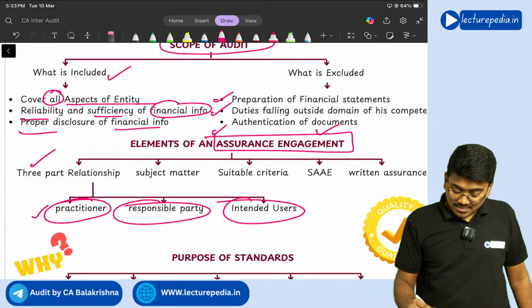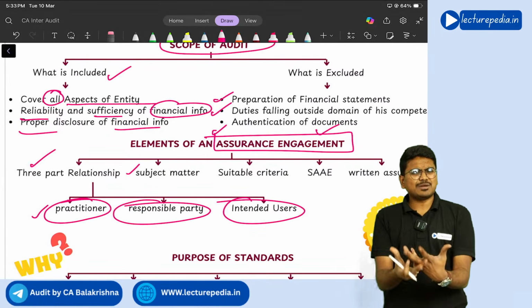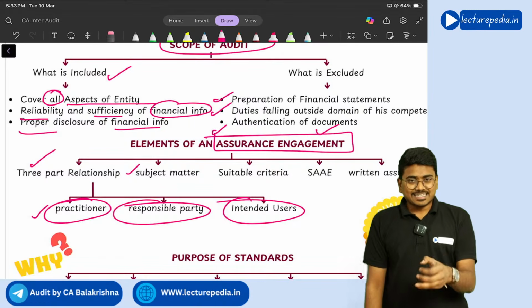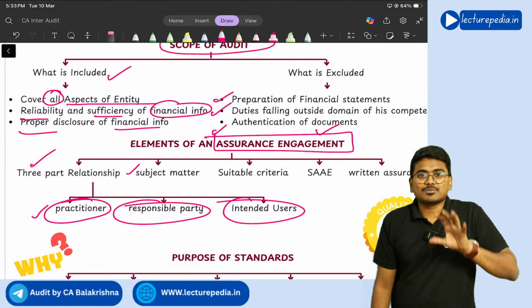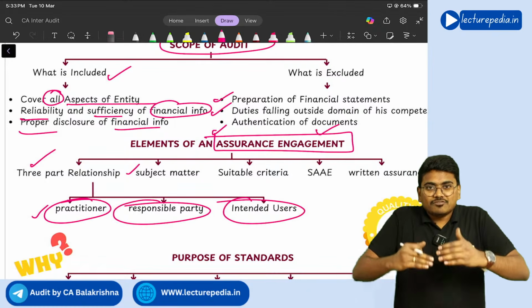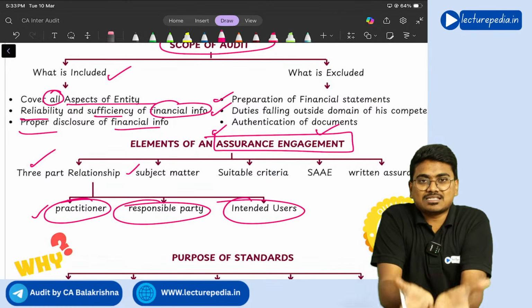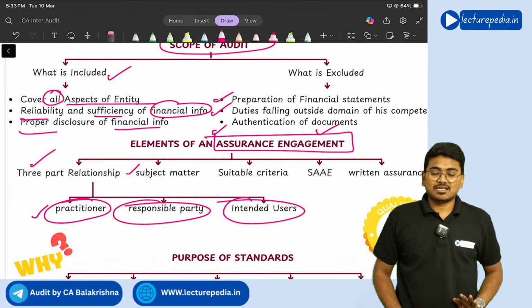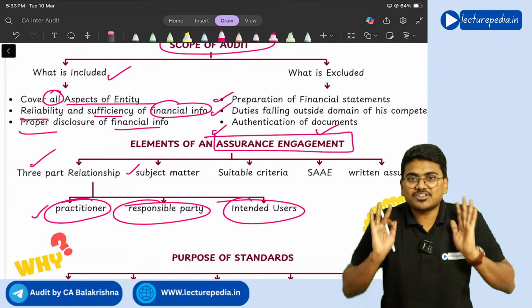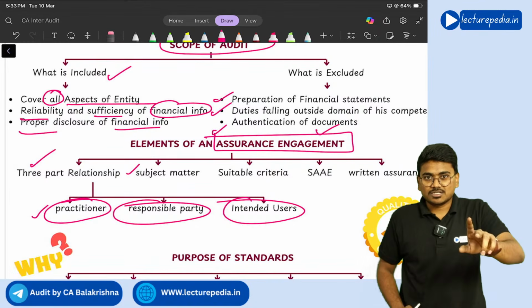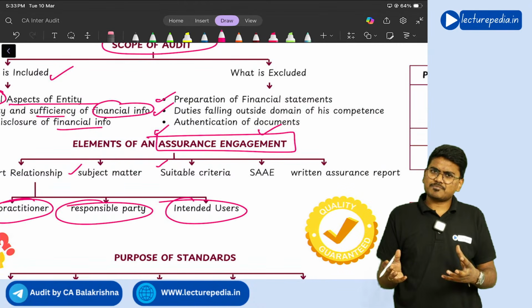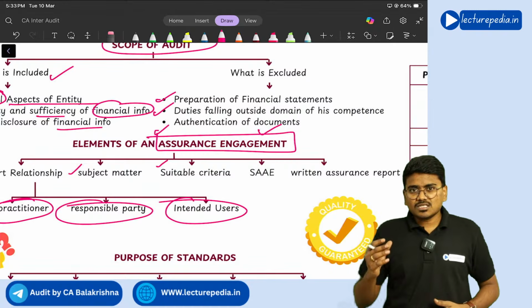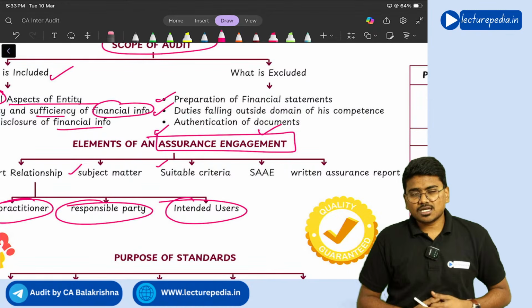Next element is subject matter. Subject matter means, see, in case of audit, the subject matter is financial statements. So the item on which you are providing assurance is known as the subject matter. Understood? Yes. Next, suitable criteria. Criteria means, in case of audit, what will you say?